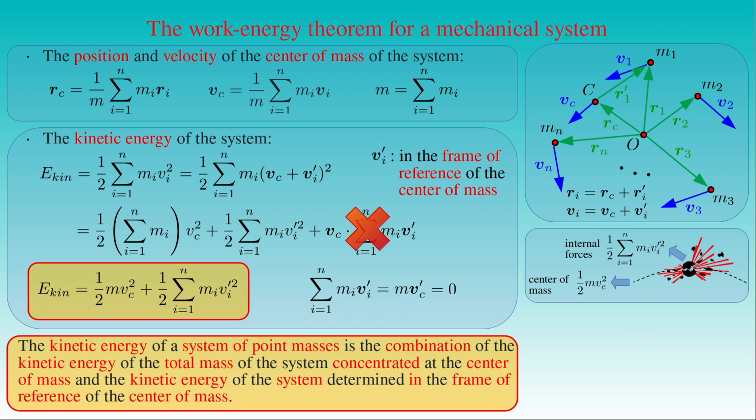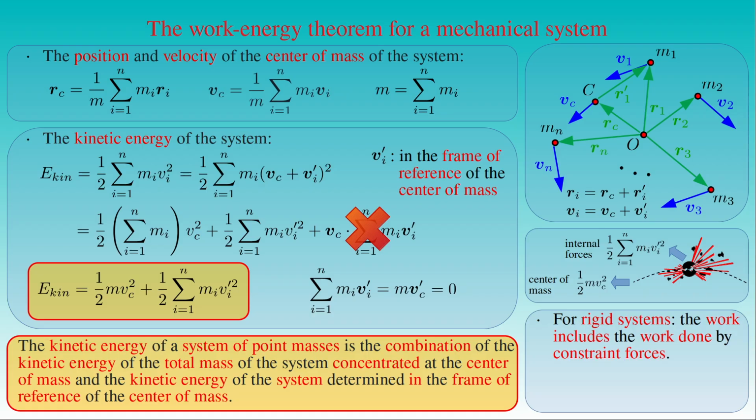In the case of a rigid system of point masses, the work done by the internal and external forces acting on the system includes the work done by internal and external constraint forces. However, the work done by constraint forces vanishes in many cases, as we have already seen. In fact, it can be shown that the work done by constraint forces vanishes if the constraints imposed on the system are independent of time. For example, such a time-independent constraint is the several times aforementioned condition of the fixed distance between two arbitrary points of a rigid body, which states that the sum of the squares of the differences between the corresponding Cartesian coordinates is constant during the motion of the body.